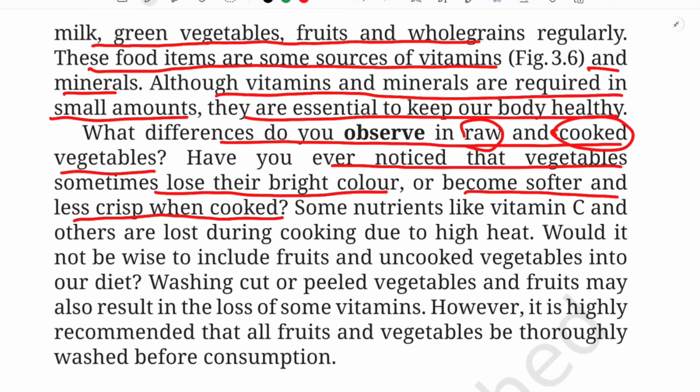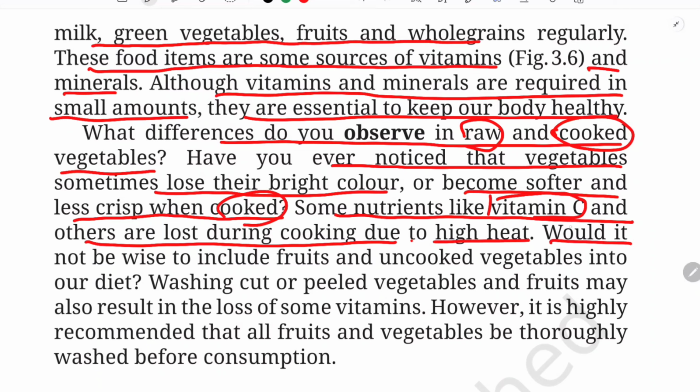The raw vegetables are usually bright in color and very crisp and a little bit hard also, okay. But when they are cooked, they become very soft, and they lose their color also, because we will be cooking in oil, when we will be adding so many other masala and everything, isn't it? So it changes that food, okay. So try to observe that one, okay. And in that case, what happens when we cook certain fruits, certain vegetables? Some nutrients like vitamin C and others are lost during cooking due to high heat. So especially vitamin C, okay, when you start cooking them, the vitamin C will be lost, okay.